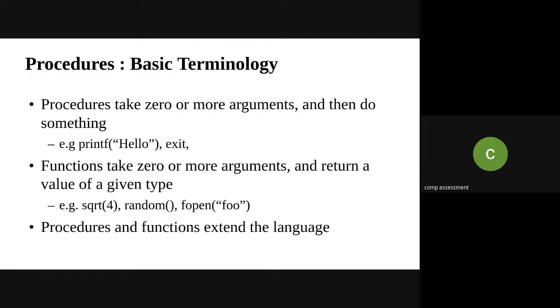As I mentioned, when we use scanf and printf in C programming, they are procedures, the built-in ones provided by the programming language. A procedure can take 0 or more arguments. When it takes arguments, the examples are printf and scanf. But at the same time, it can take 0 arguments. Will you be able to give me any example from C programming where procedures take 0 arguments?